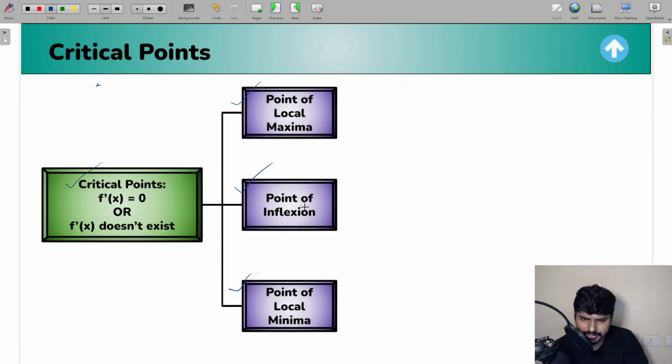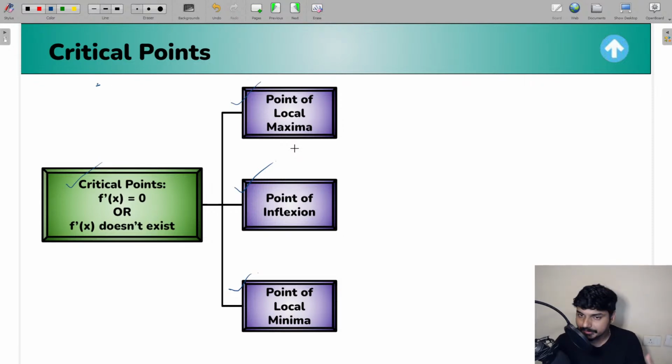This point of inflection, we'll discuss later, not right now. But remember that at a critical point, you are going to get any of these three conditions: that point can be a point of local maxima, or a point of local minima, or a point of inflection. So whenever you want to find the critical points, all you have to do is find f dash of x and equate it to 0.